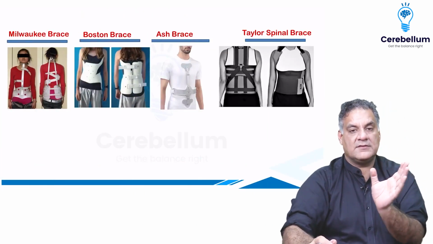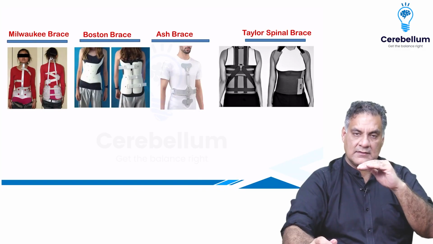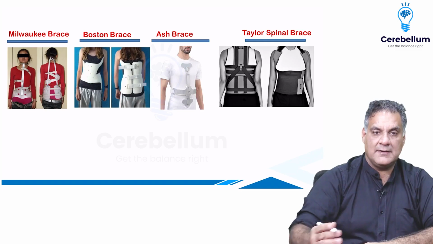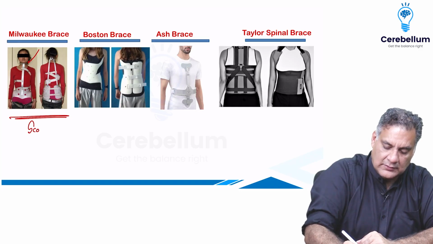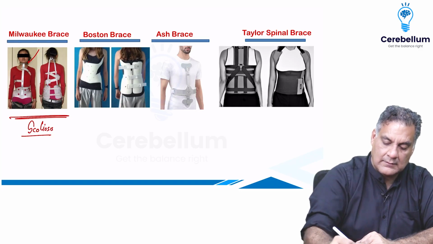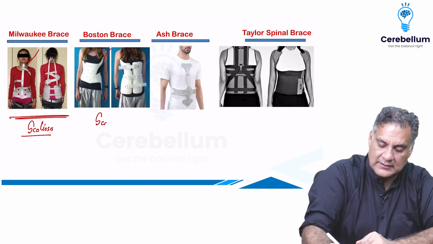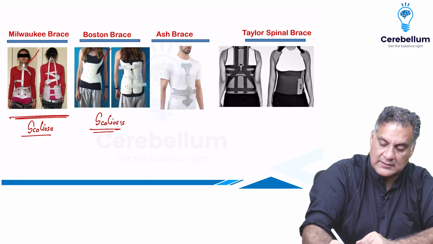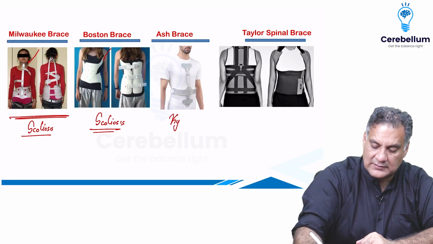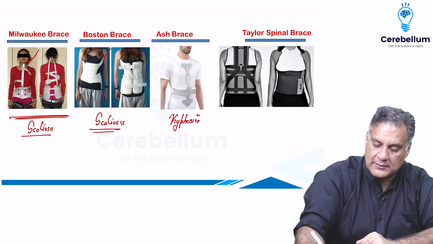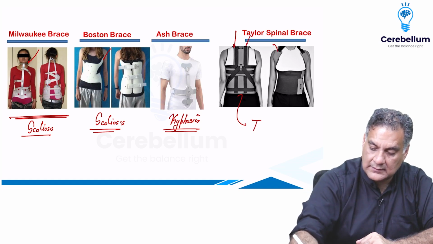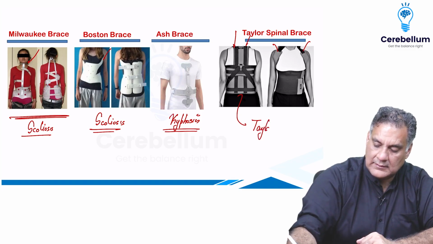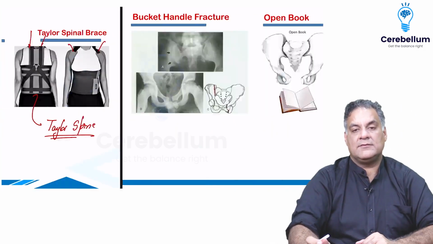When you have deviations of the spine or there are compressions of the spine, there can be splints given. Milwaukee brace is something that goes to the chin, given for scoliosis. Boston brace, again for scoliosis, goes till the breast. B for breast, B for Boston. Ash brace is to correct the kyphosis, may be associated with osteoporosis, bone weakness. And Taylor spinal brace goes till the shoulder. Again for immobilization of thoracic and lumbar area, and many a time for the fractures.